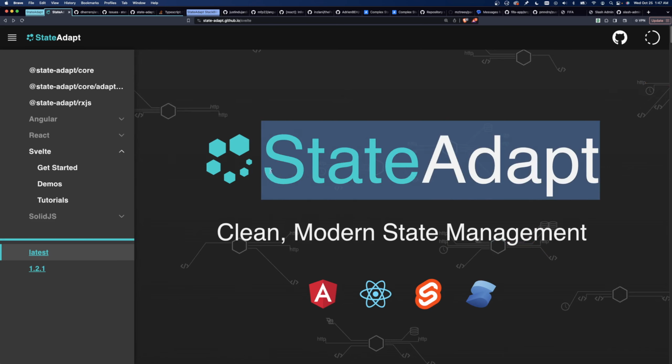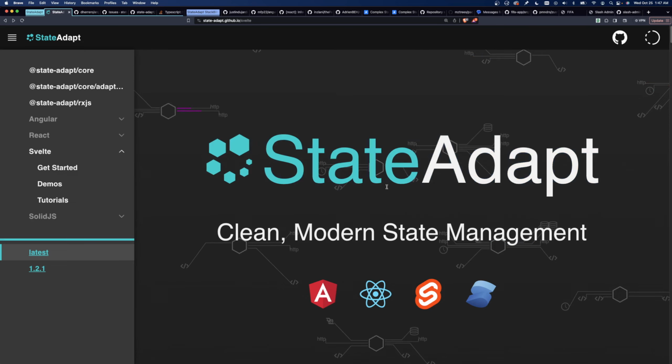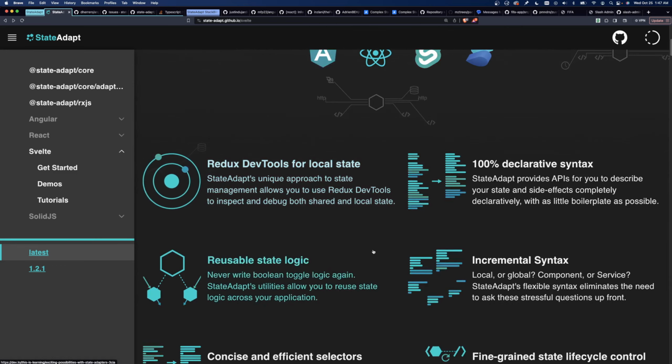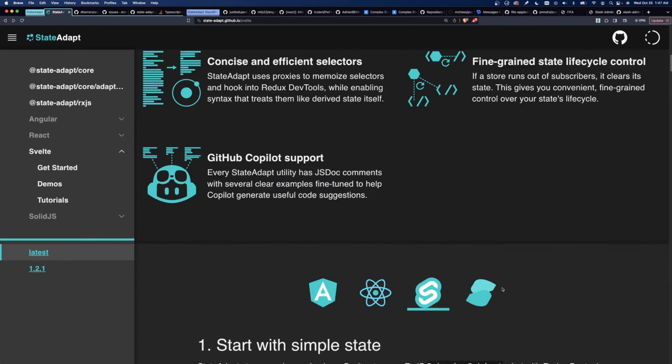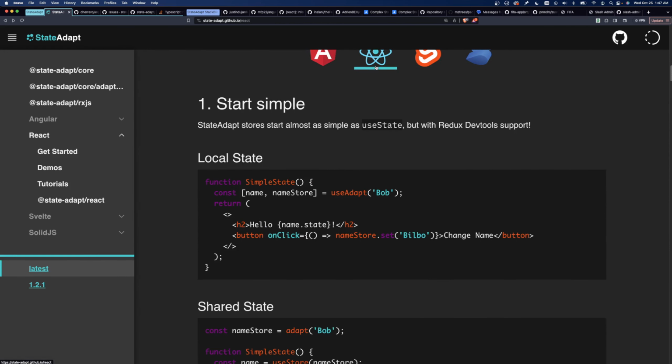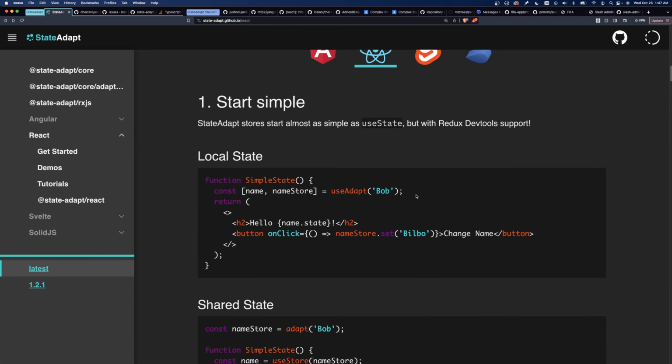I kind of reluctantly created StateAdapt because I didn't see anything even close to it. I wanted something that would incrementally adapt with the complexity of the problems you're solving. So it would start really simple and small, as simple as it could be. Let's do React, since this is a React video.